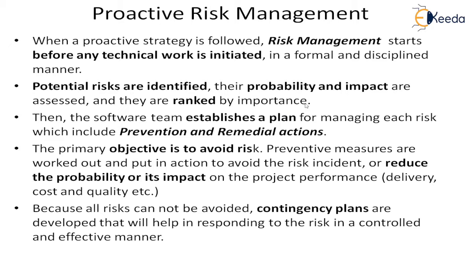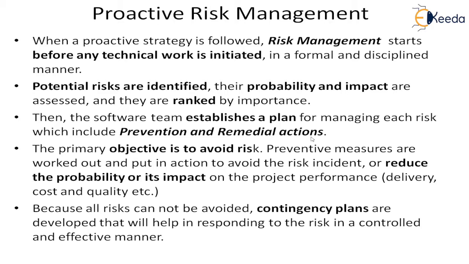can prioritize it. So the software team establishes a plan for managing each of these risks which are identified and important. And what is the plan? What does the plan include? It includes a prevention measure, how to reduce having that risk. That is prevention. That means by taking certain measures, we try to avoid the risk, or we try to reduce its probability of occurrence.